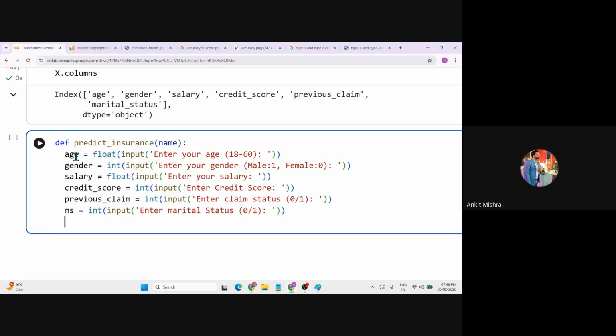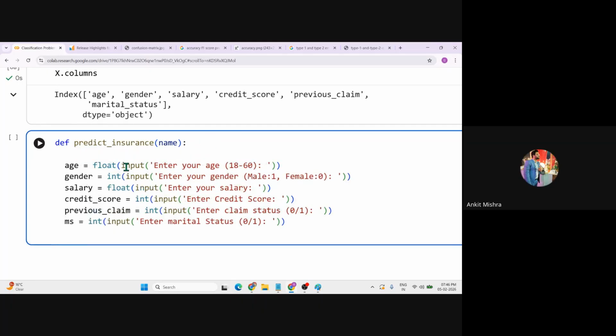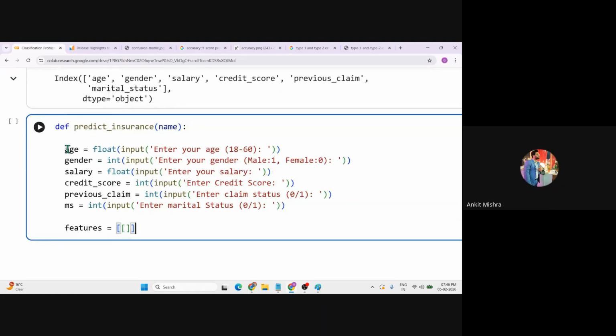Now, once we have got all the data, what you have to do is turn this data into a complete nested list, right? So that it should be 2D, or two-dimensional, because the model only works with a two-dimensional array of features. So let's convert this into features, and because we are not running the loop now, you have to list out all the values like this, keeping the same sequence: the age, gender, and then salary.